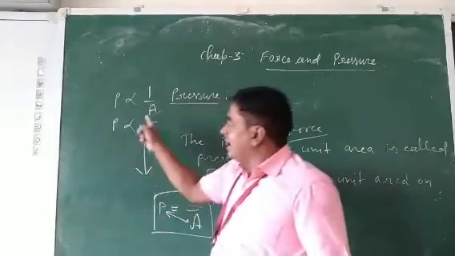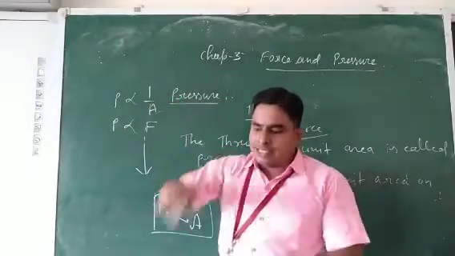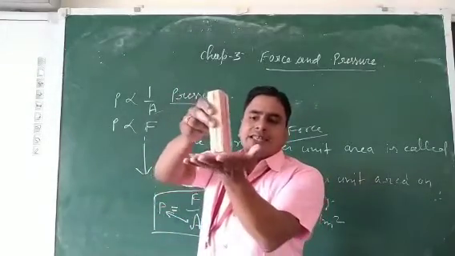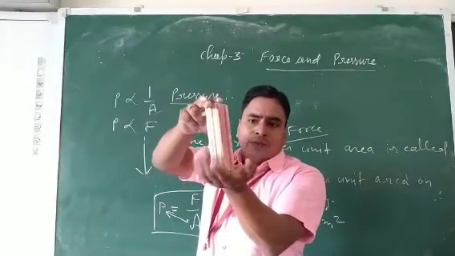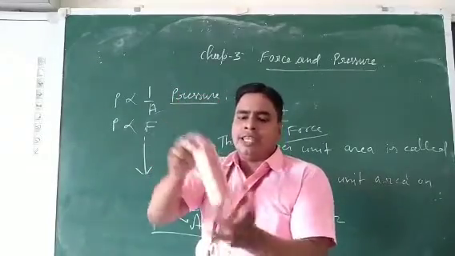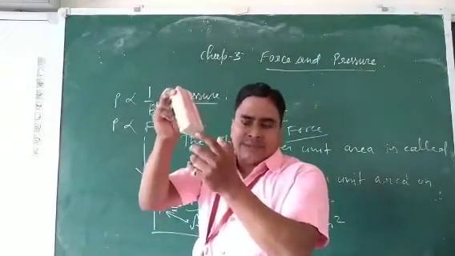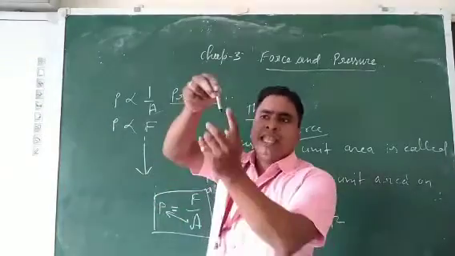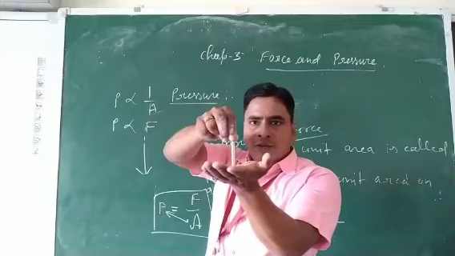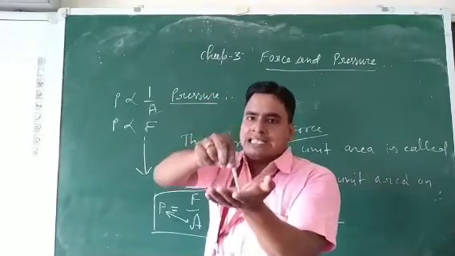It means if area increases, pressure will decrease. So the pressure or force applied by this object to this surface will be decreased because the area here is maximum. But in this case, area is minimum, so pressure will increase. It will be maximum pressure.